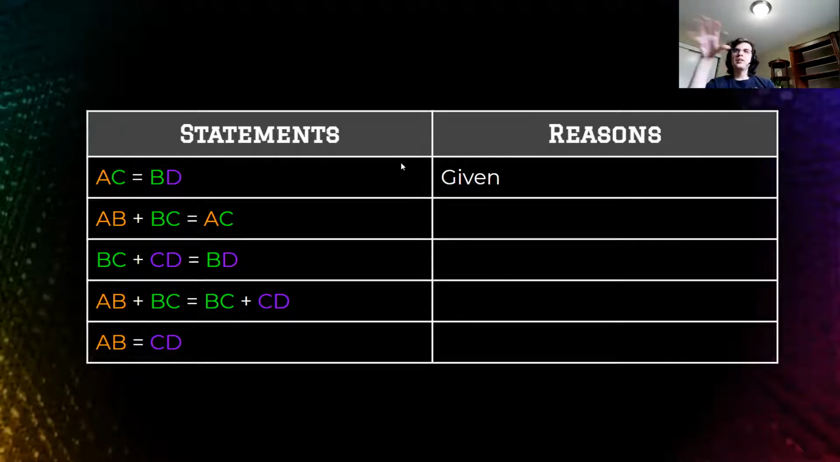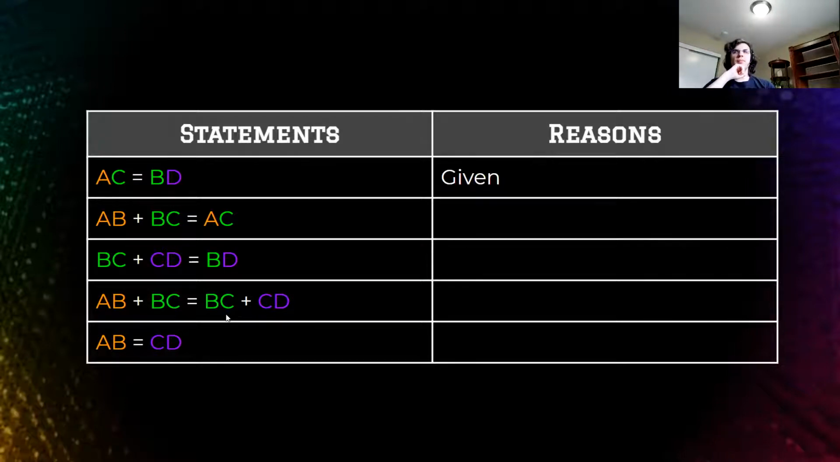Well, I'm given that AC equals BD, right? And then I'm breaking down AC into AB plus BC. And likewise, I break down BD into its two segments. And then I notice, well, I replace AC with the two segments it breaks down into. I replace BD with the two segments it breaks down into. And from there, right, I have AB equals CD. So I've removed this BC bit from both sides.